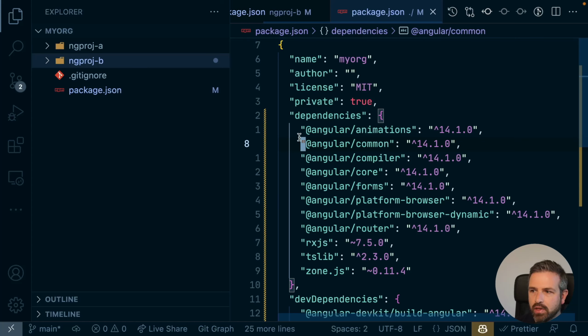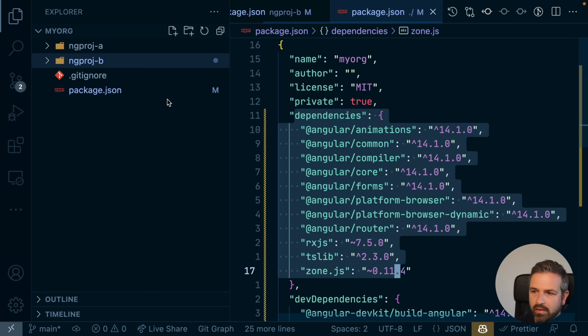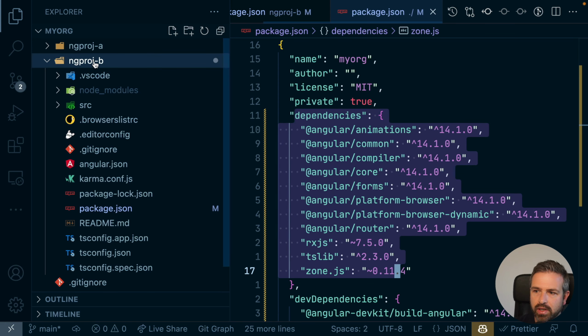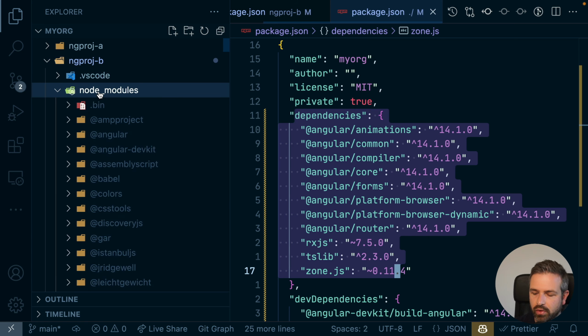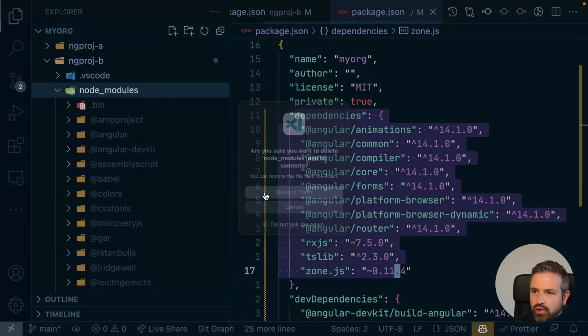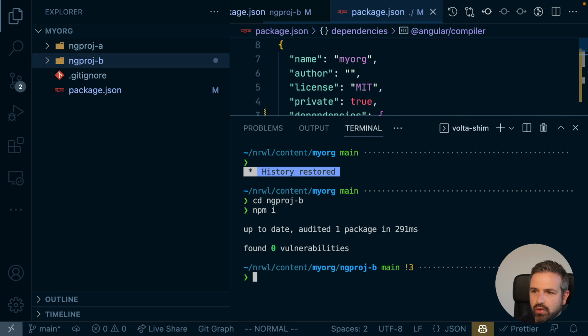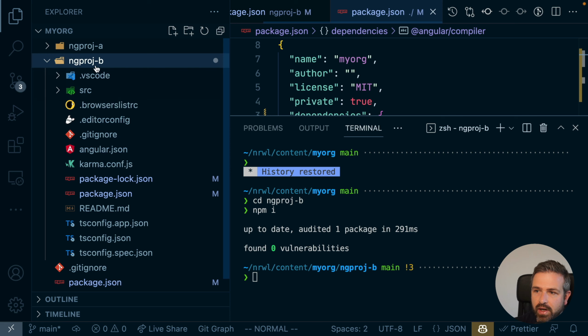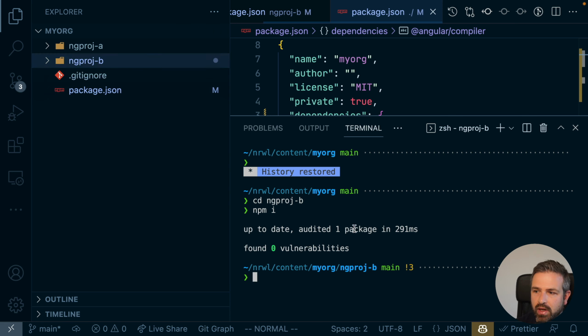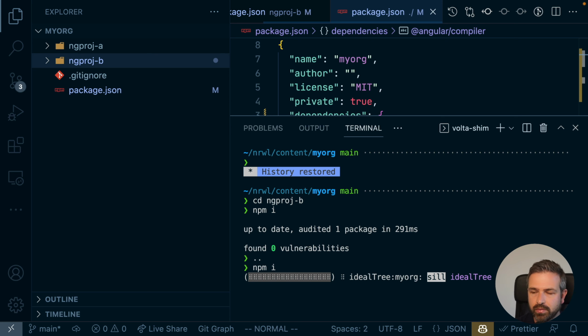So let's go ahead. By having the dependencies now at the root level, what would happen with project B here is it would just try to find those dependencies higher up if they're not present in its own node modules folder. And so to do that, let me actually remove here the node modules folder. Let me cd into the ng project B, and let me do an npm install. You can see there's nothing to be installed because there's simply no dependencies defined because we moved them all to the root level. So that said, at the root level, we obviously need to install those packages.